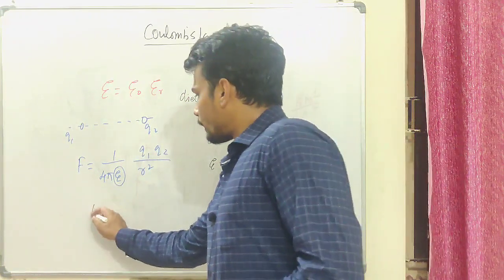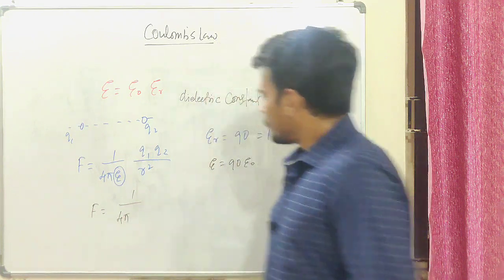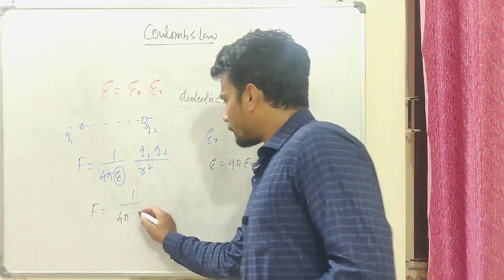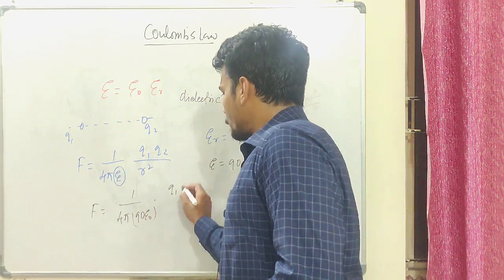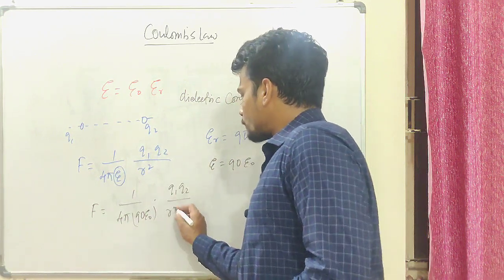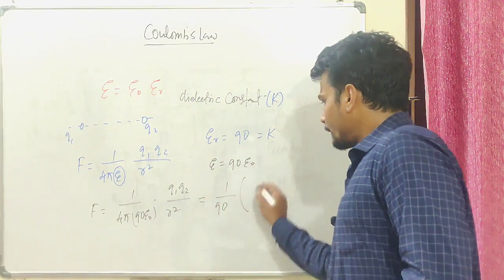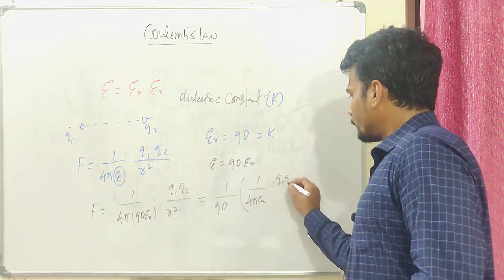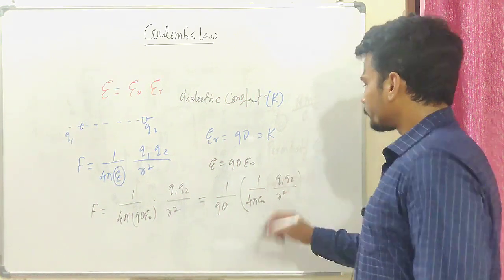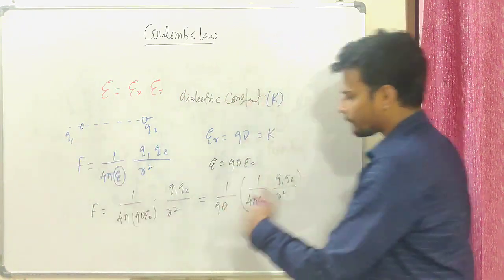So this force will now be written as 1 by 4 pi, epsilon will be 90 times epsilon naught. Let me put it here: 90 epsilon naught times Q1 Q2 over R square. So I can actually say that this is nothing but 1 over 90 times 1 by 4 pi epsilon naught Q1 Q2 by R square, and this is the force on these two charged particles in free space.